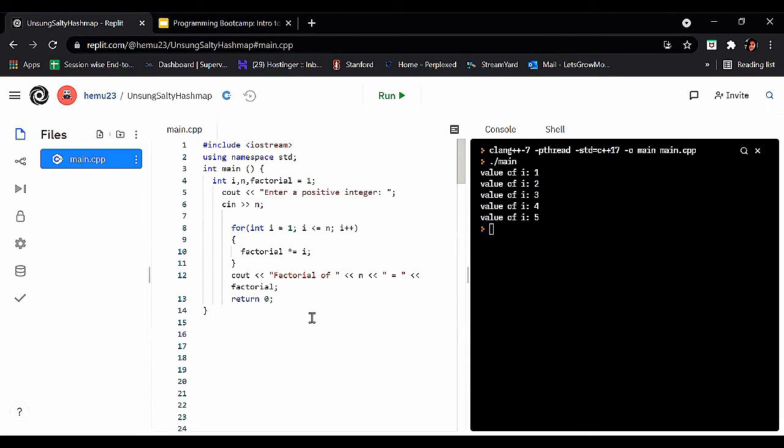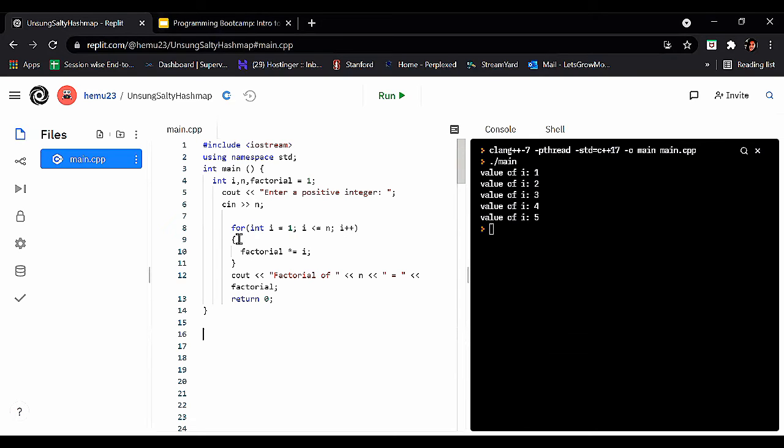So let's see how this program works. Here we are declaring our integer variables, which are i, n, and factorial. The factorial variable we are initializing to 1 already. cout is used to print the message 'enter a positive integer', which appears on our screen when we run this program. And cin is used to take the input from the user.